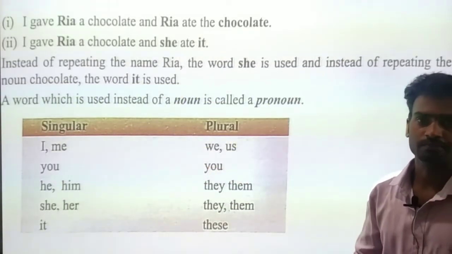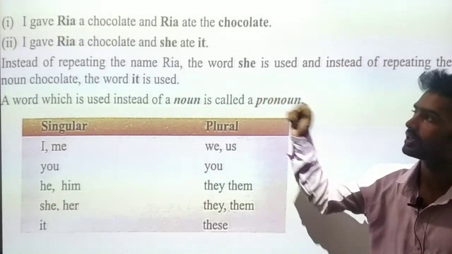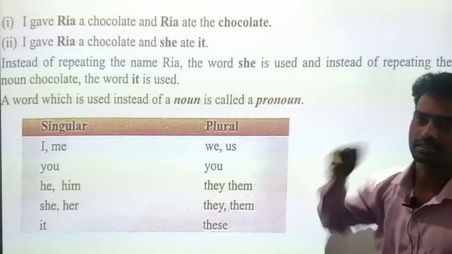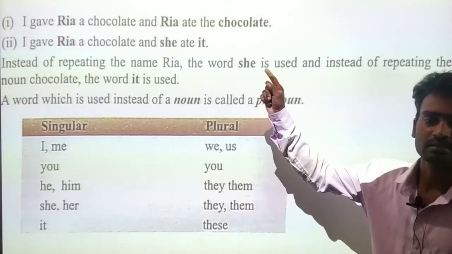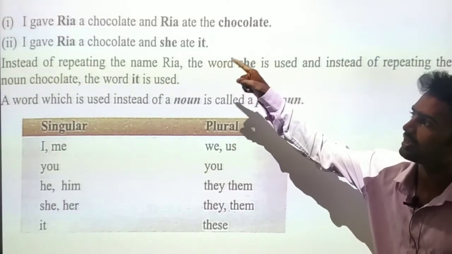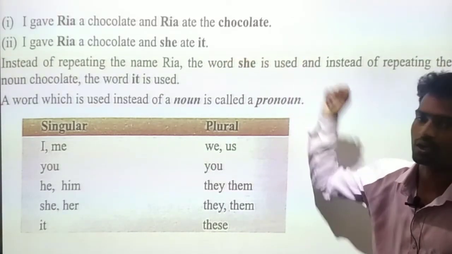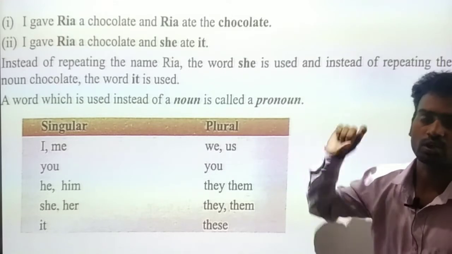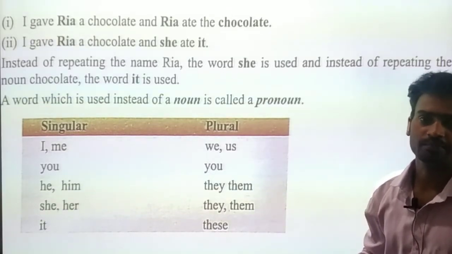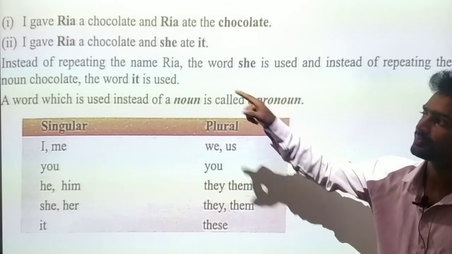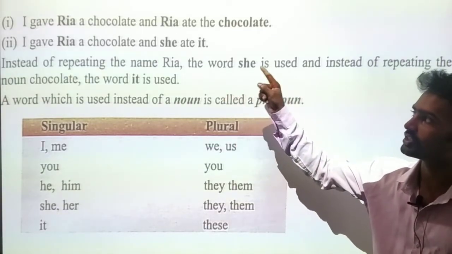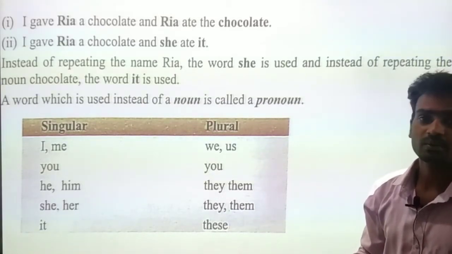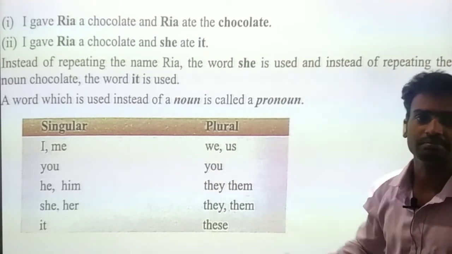What is the pronoun? See the example which is given in your book. I gave Ria a chocolate and Ria ate the chocolate. Read once again. What is the noun there? The bold letters: Ria is a noun, right? And the second sentence: I gave Ria a chocolate and she ate it. What is the difference? But it has the same meaning, right?